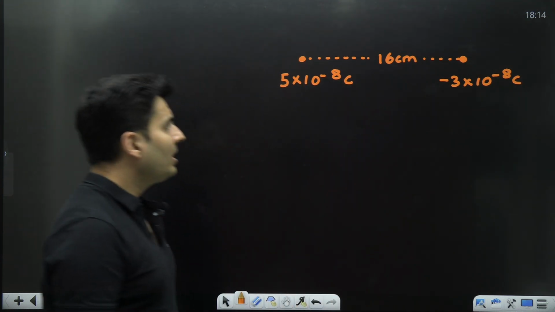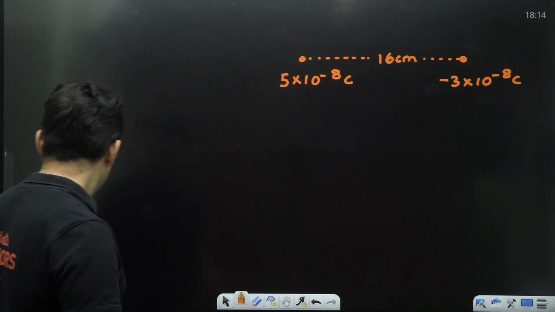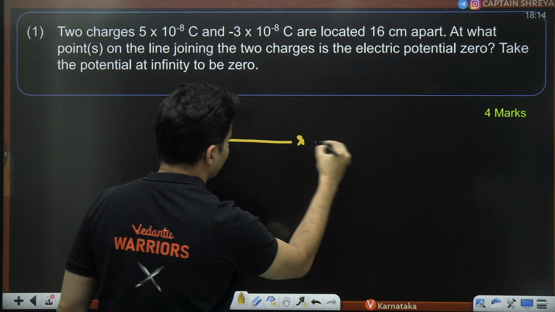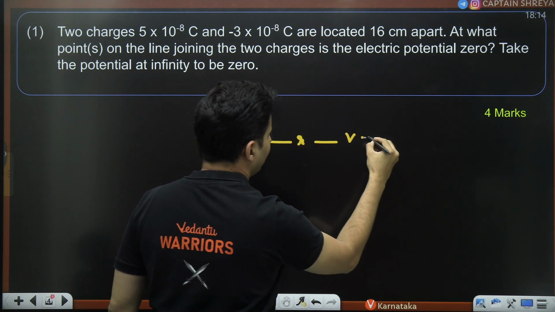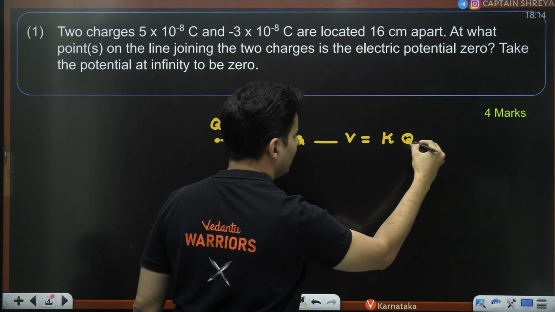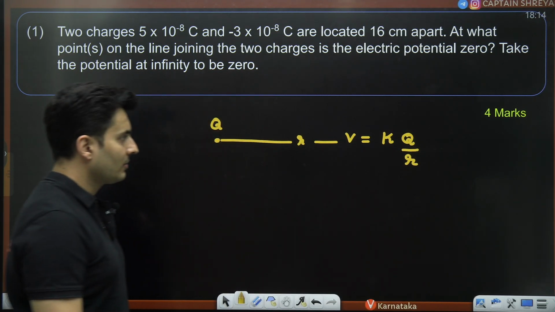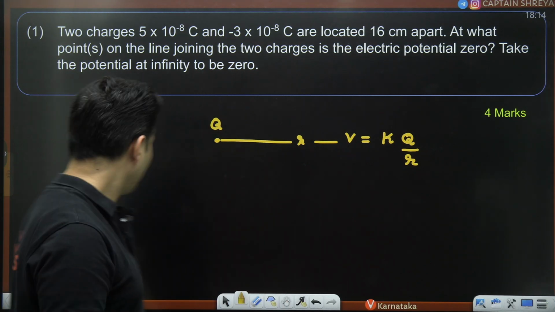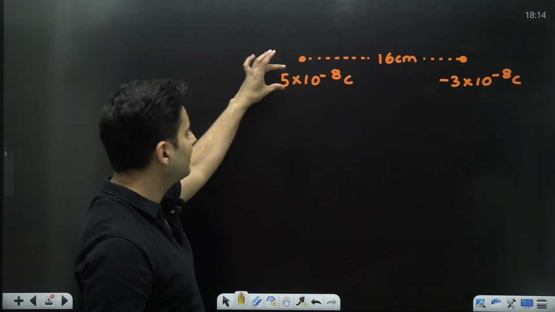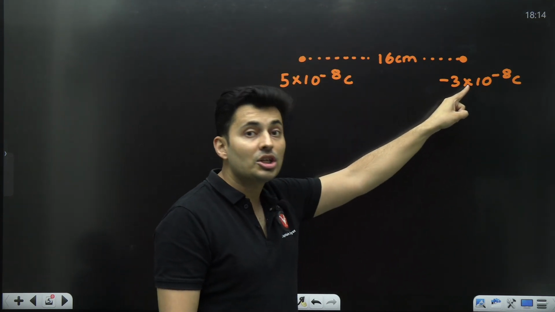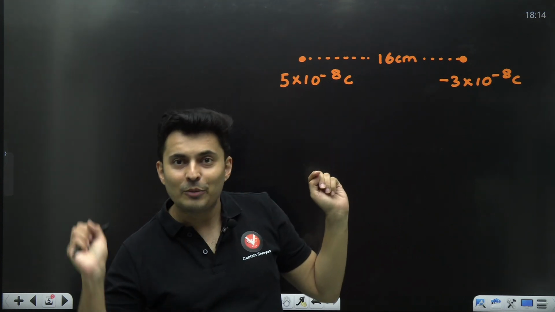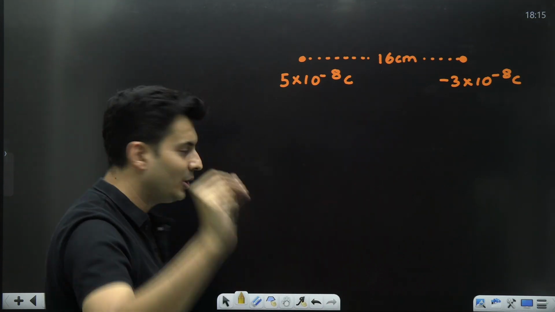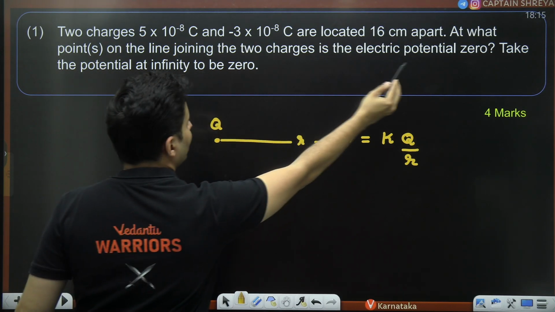Okay. Now there will be a point where the electric potential is zero. Just to give you an idea of the formula of electric potential: if you take a charge q at some distance r, the electric potential due to this charge is given by K, Coulomb's constant, times the charge, divided by the distance. If the charge is positive, potential is positive. If the charge is negative, the potential is negative. Now, it makes sense that since this charge will give positive potential, this charge will give negative potential. Somebody is doing good, somebody is doing bad. They will cancel out each other. And totally, I want the total potential to be zero.